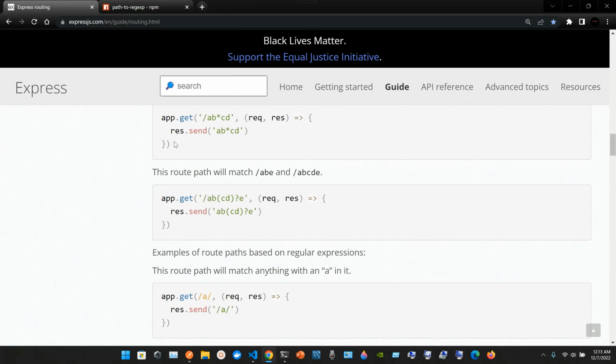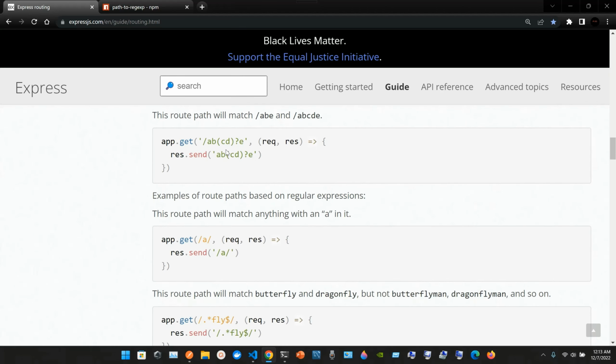So we have app.get, open parentheses, the first argument is going to be /ab*cd, request, response, arrow function, open curly braces, res.send, ab*cd. This route path will match /abe and /abcde.